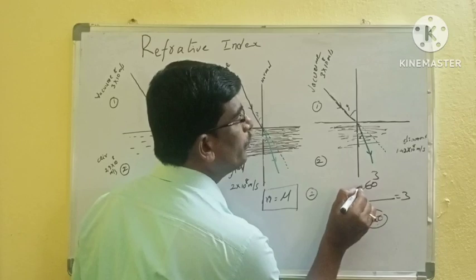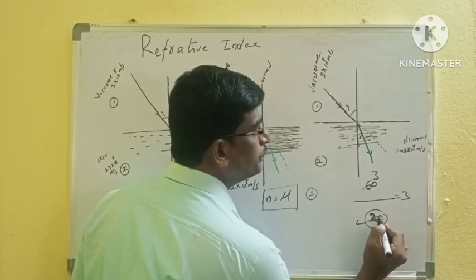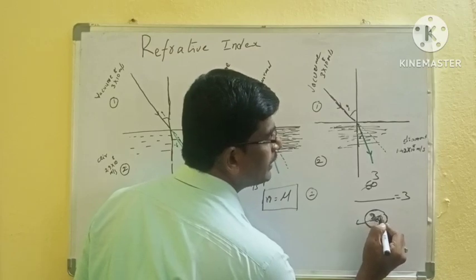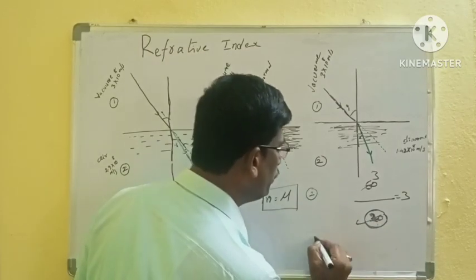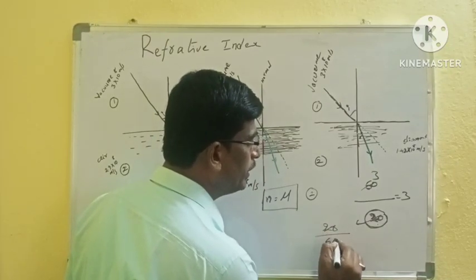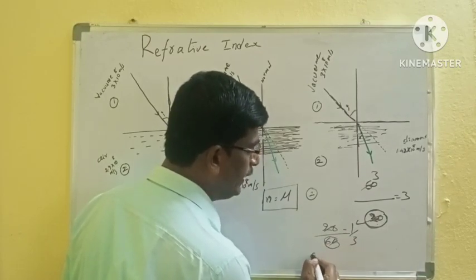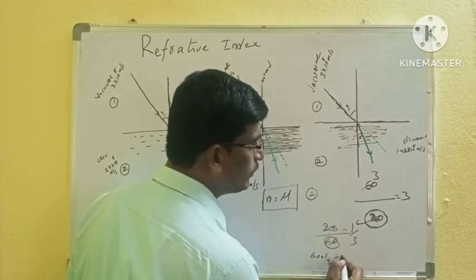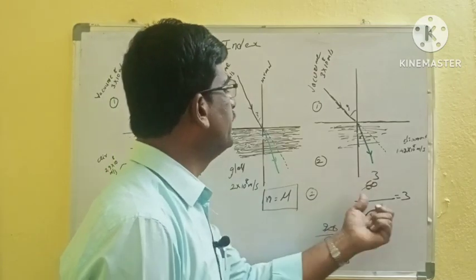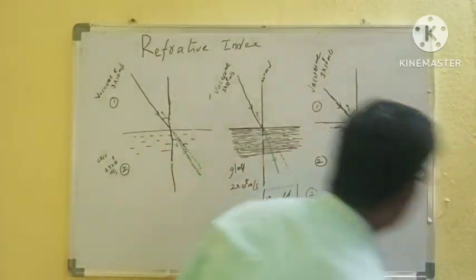Here 60 is the one being compared, and 20 is taken as the denominator. If you compare 20 with 60, then 20 is 1 by 3 of 60. 20 is 1 by third. That's why, to compare, we use division in mathematics, and here also we use the comparative method.